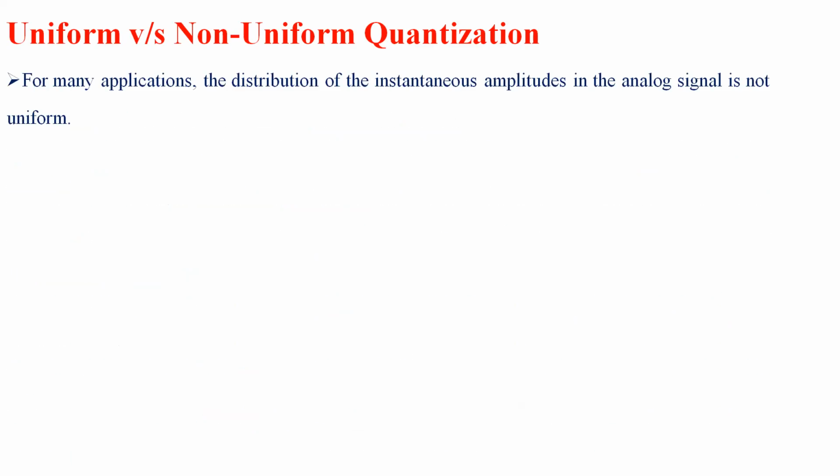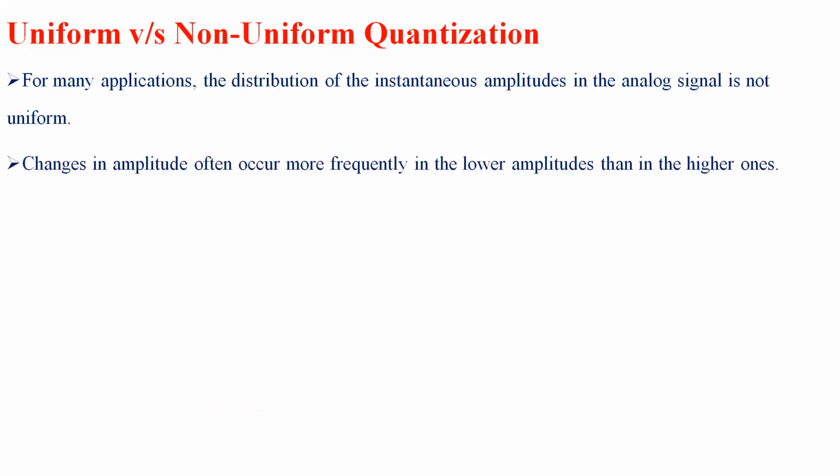Next we have uniform versus non-uniform quantization. For many applications, the amplitude of a particular analog signal is not always uniformly distributed. The distribution of instantaneous amplitude in an analog signal is, in most cases, non-uniform.